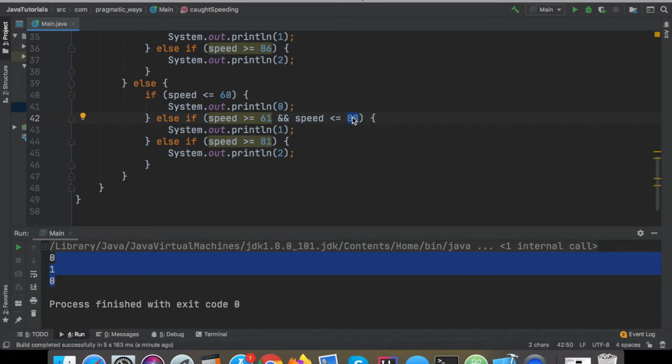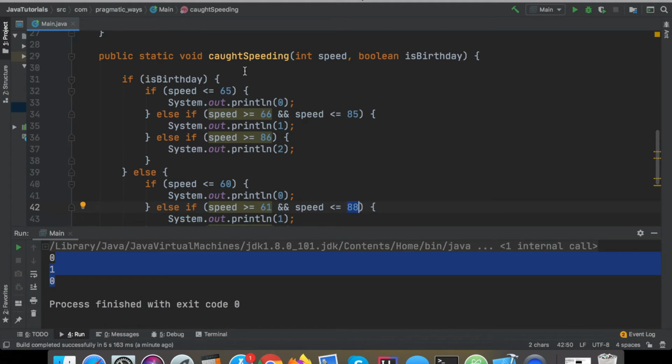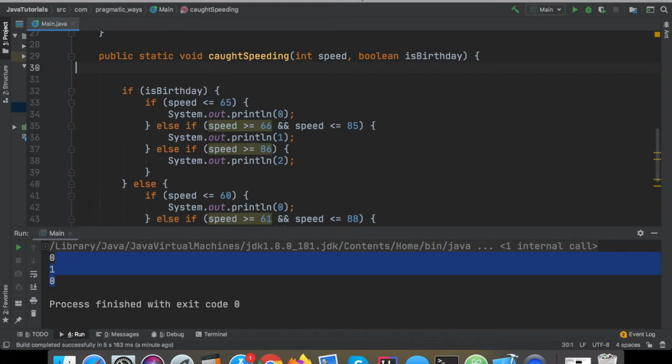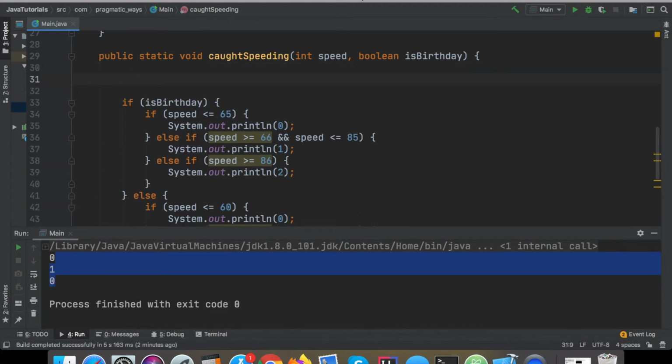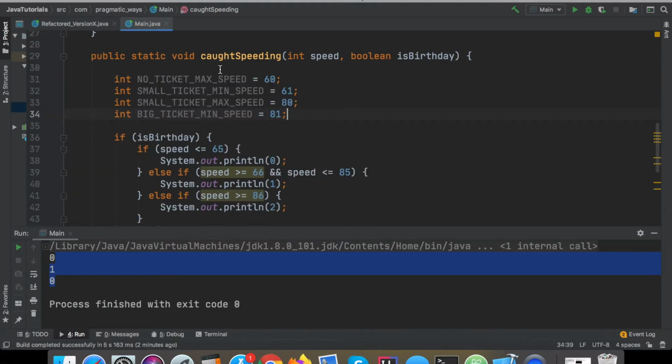Martin Fowler, the author of the Refactoring book, actually says this exact point. You want to take that logic out of your head and bring it back into the code. So one way to get rid of magic numbers is to create symbolic constants for them instead. So that's what we are going to do. Right at the top here, I'm just going to extract out these speed limits, and I'm going to create them into symbolic constants instead. All right, so to save you all the trouble of watching me type all that through, I just went ahead and copied and pasted that in here.